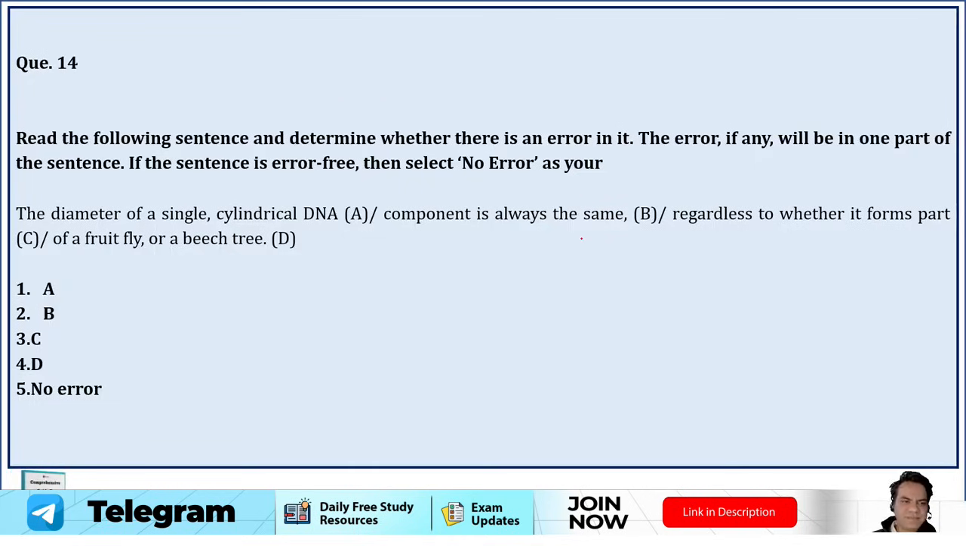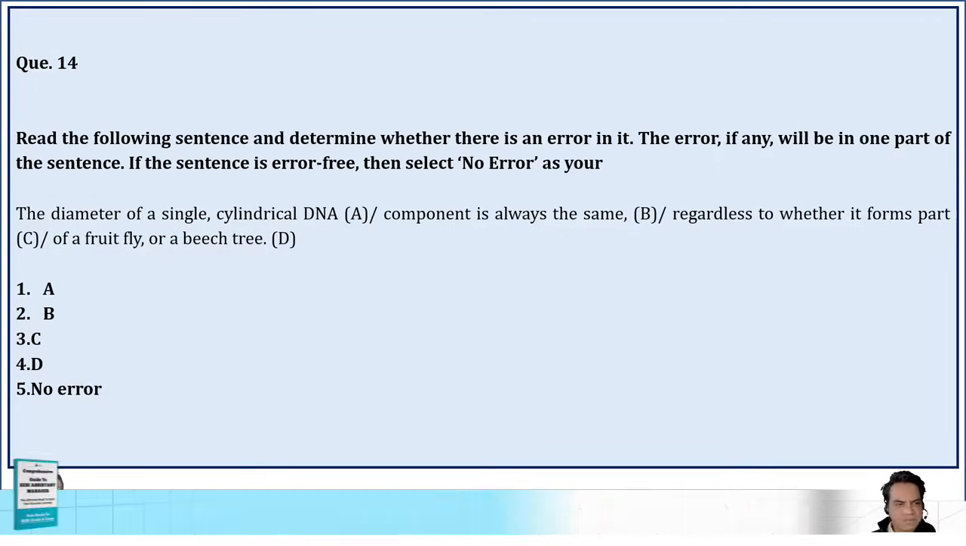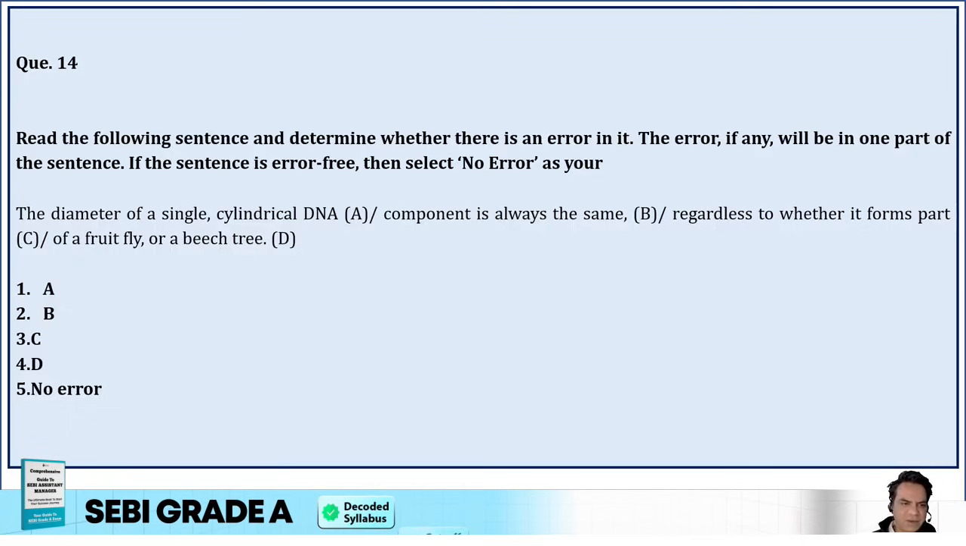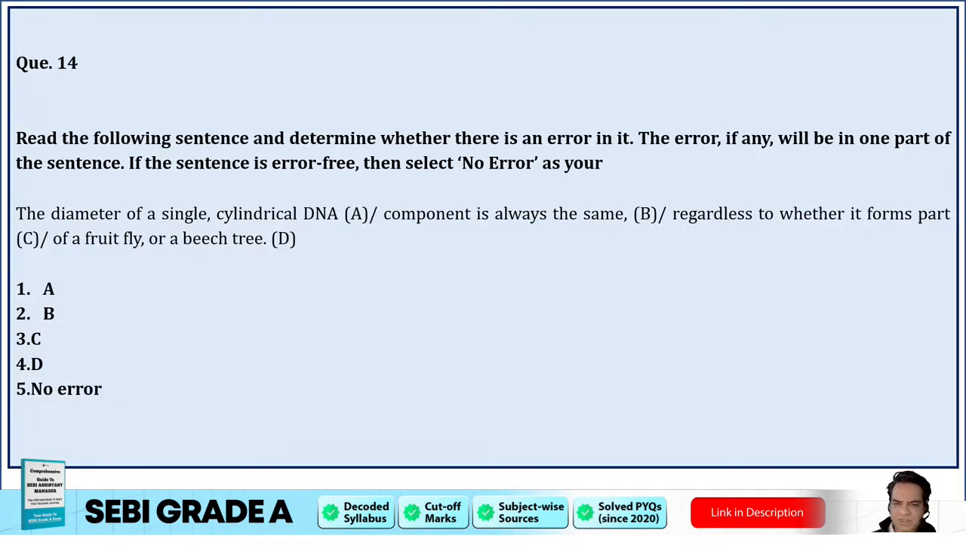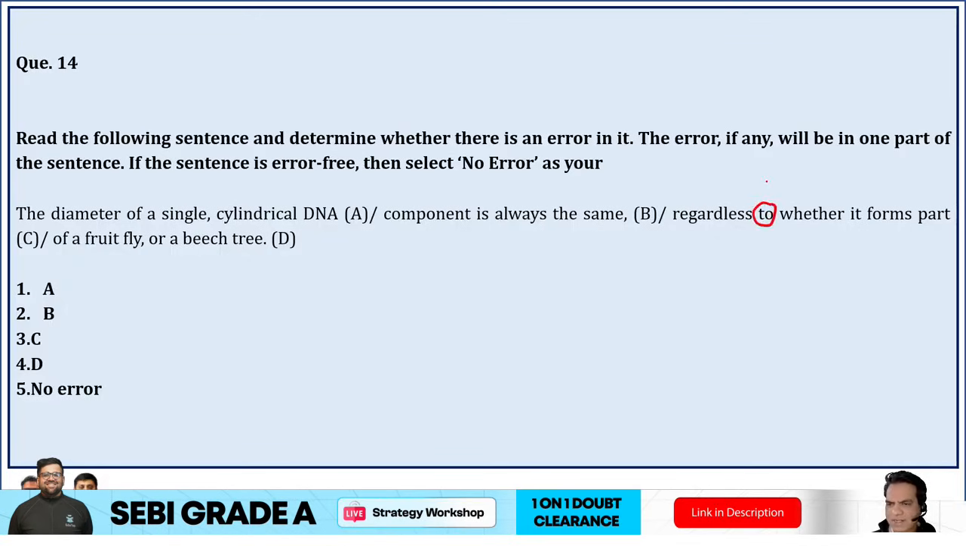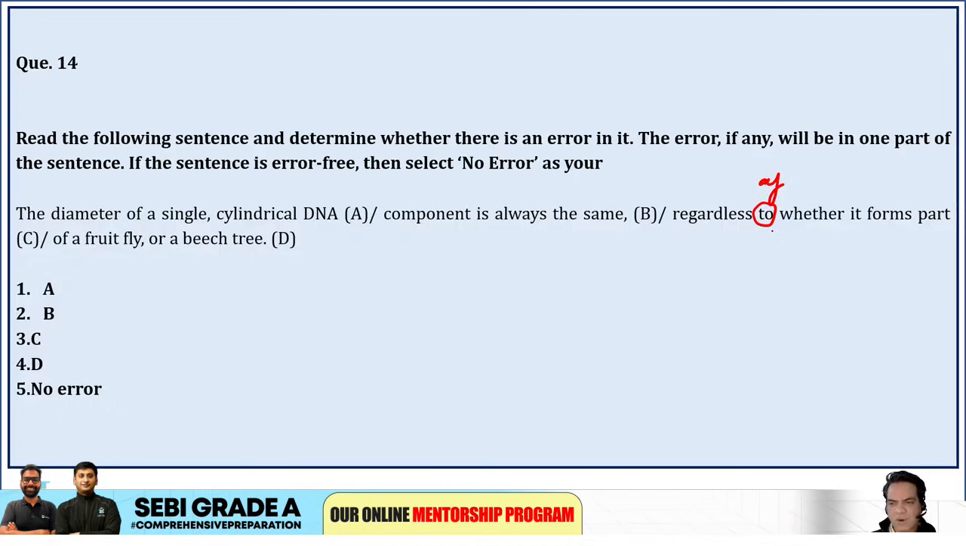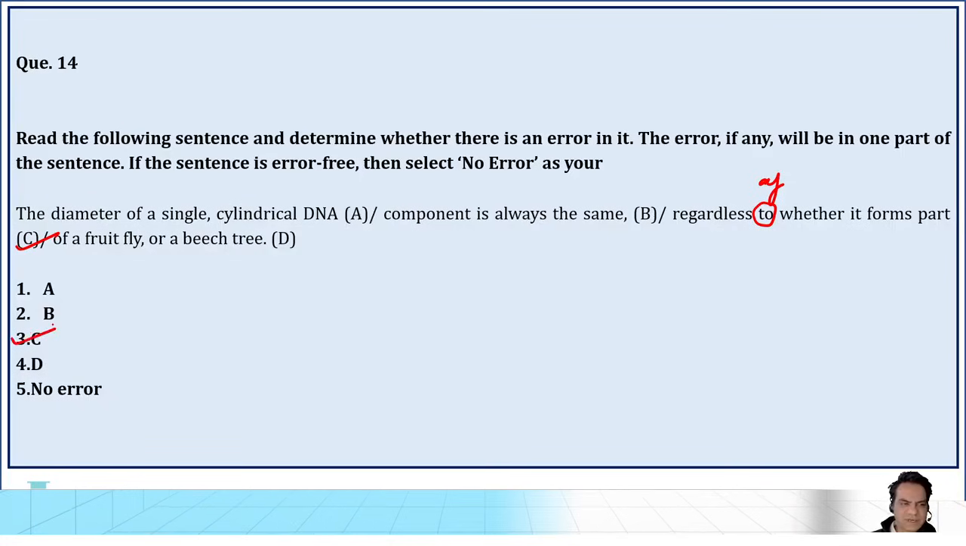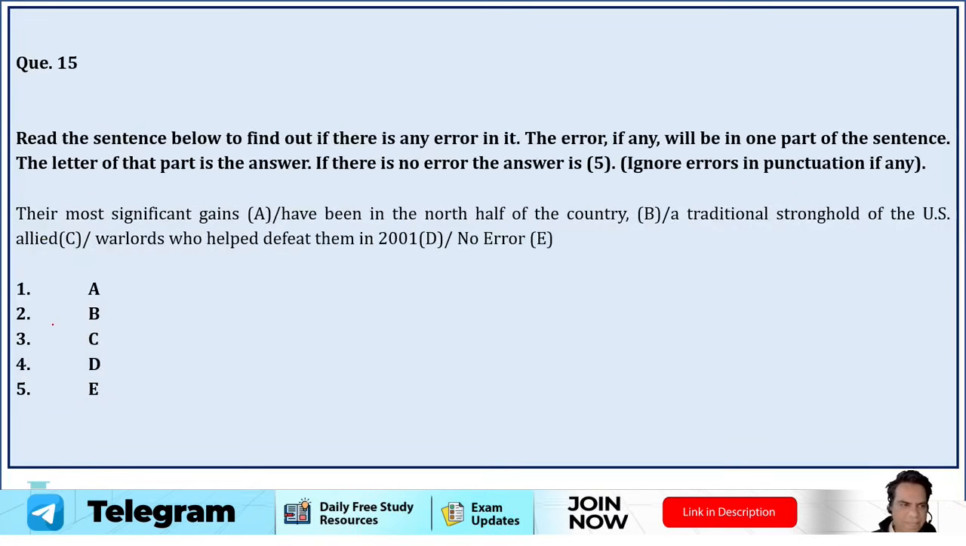Next question, guys. The diameter of a single cylindrical DNA component is always the same regardless to whether it forms part of a fruit fly or a beech tree. Okay, so the diameter of a single cylindrical DNA component is always the same regardless of whether it forms part of a fruit fly or a beech tree. So it should be regardless of, not regardless to. So I think option C is incorrect here. So option 3 is your correct answer, guys. So regardless of.